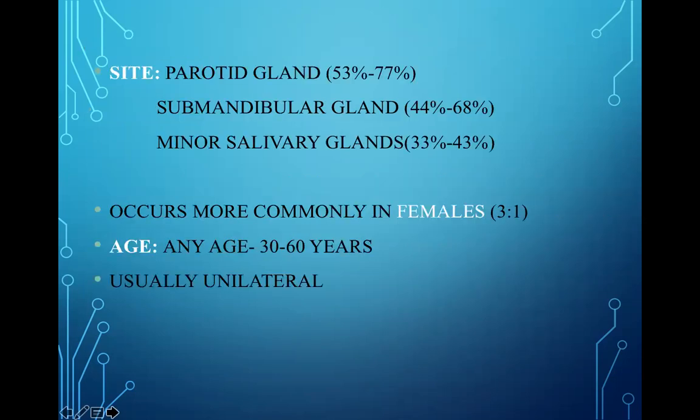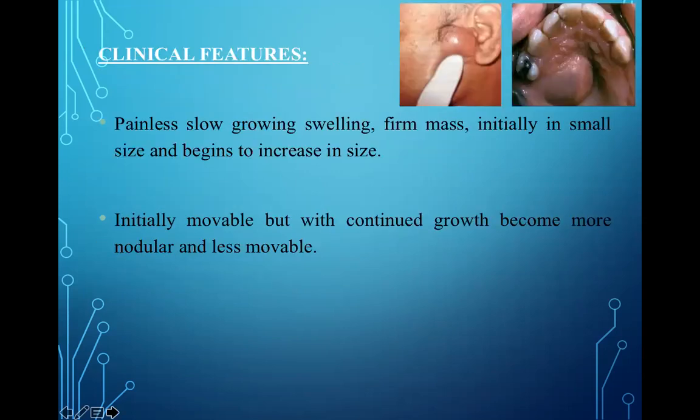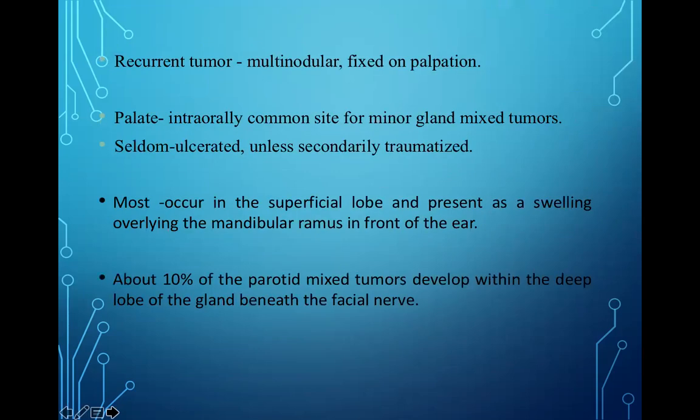Most common site is parotid gland. It occurs more commonly in females, at any age but mostly 30 to 60 years. It is usually unilateral. Clinical features: it is a painless, slow-growing swelling, a firm mass, initially small in size and then begins to increase in size. Initially, it is movable, but with continuous growth, it becomes more nodular and less movable. It is a recurrent tumor, multinodular, fixed on palpation.